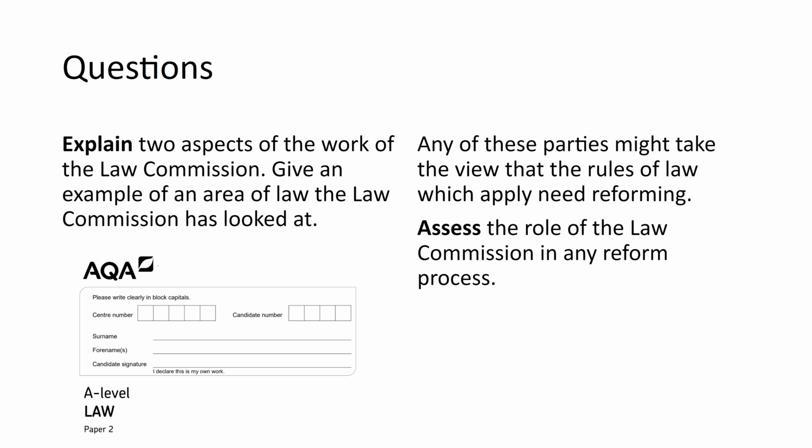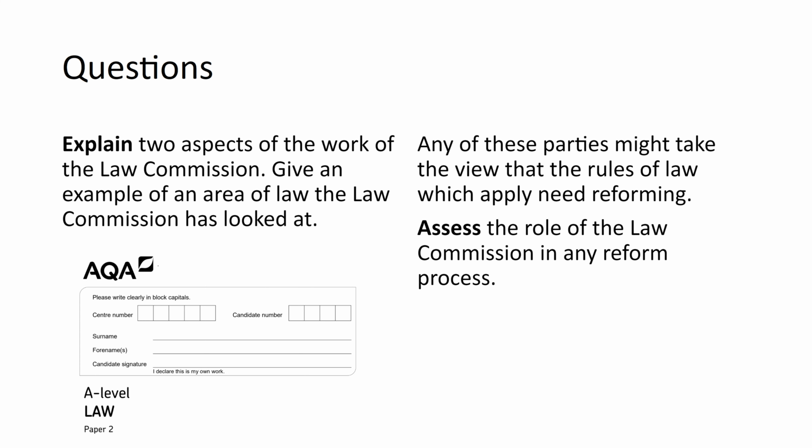1 aspect of the work of the Law Commission is, a second aspect is, and then give an example of an area of law that they have looked at. We have looked at juror misconduct in this video, but there are lots of other examples that you might have looked at, like the case of Ahluwalia and the impact that had on the Coroners and Justice Act 2009 and the changes it made to the law on provocation following those sorts of cases.